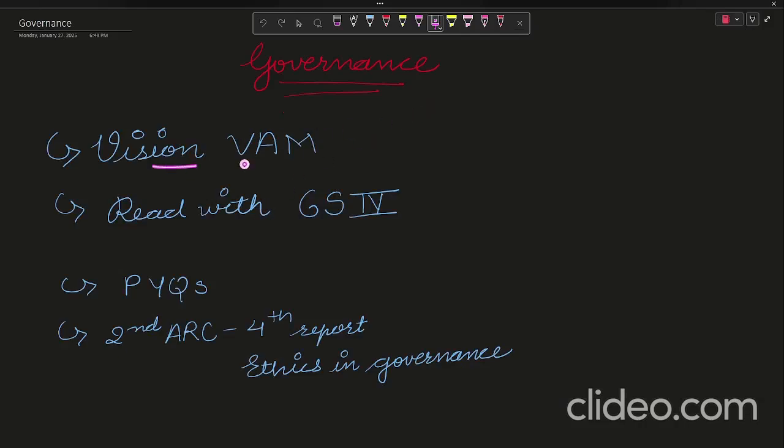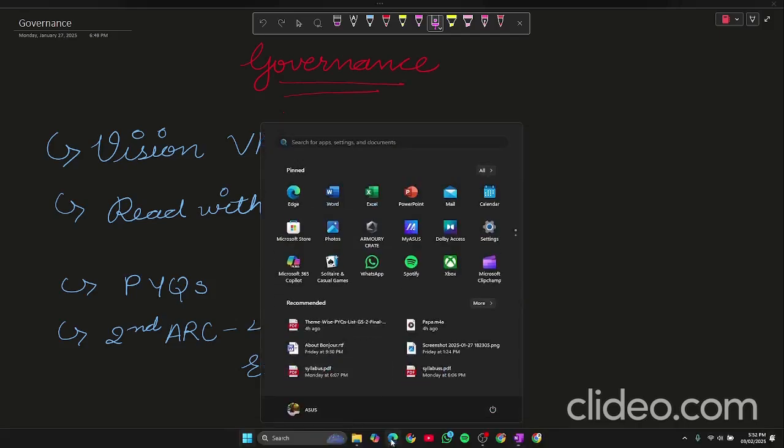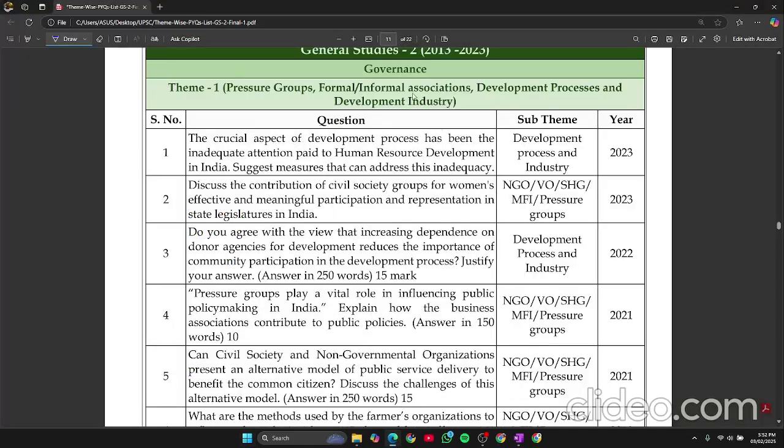For governance, I have used Vision value addition material, and I have read it with GS4, that is ethics. I'll show you in a minute how I read it. I have read it because of the interlinkages of PYQs. And for this, if you have time, you can go for the Second ARC's 4th report, that is Ethics in Governance. This is so enriching material that will enrich your knowledge, and you can write broader answers from a broader perspective. So you should read it, but if you have time. Now let me show you the governance portion.